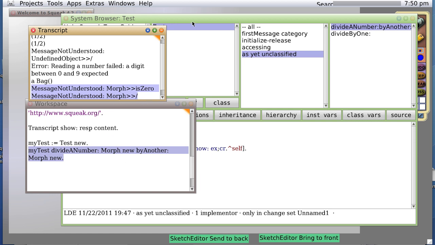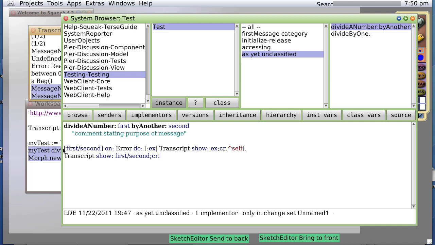Instead of just flashing the debugger window on the screen, we can catch the error before it gets there. So it tests, and then if there's an error, it does the code in here, and then returns self just to exit gracefully. Otherwise, it shows the results of the division.